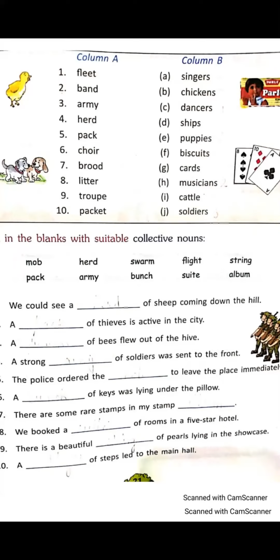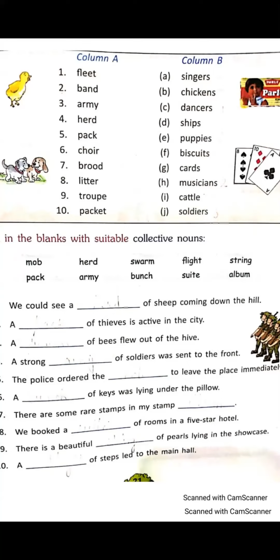Tanisha? Yes, ma'am. A blank of bees flew out of the hive. Ma'am, swarm. S-W-A-R-M, swarm. Very good. Next, a strong blank of soldiers was sent to the front. Very simple. Prakshal? Ma'am, army. Very good. Next one.